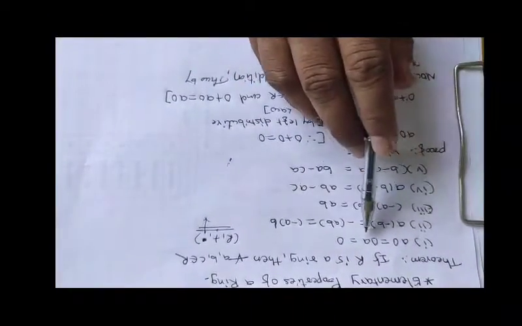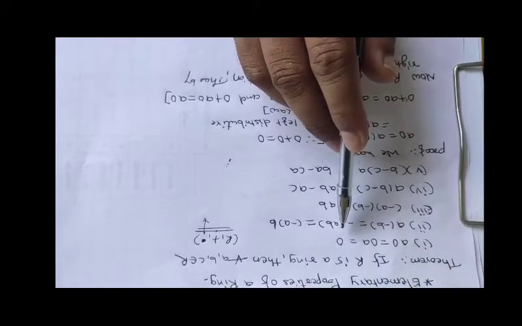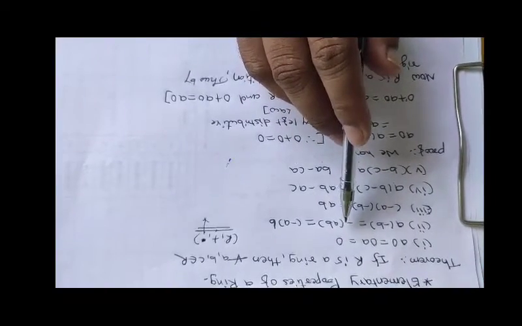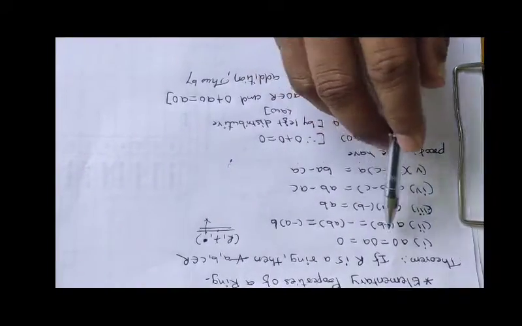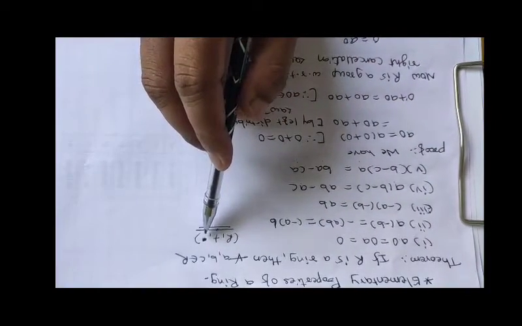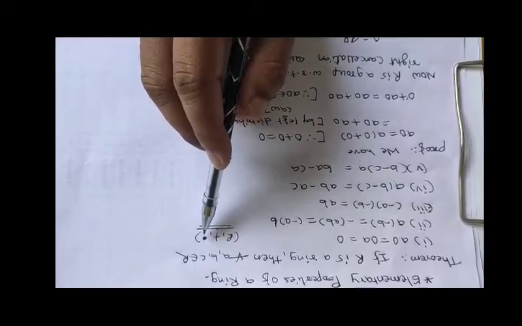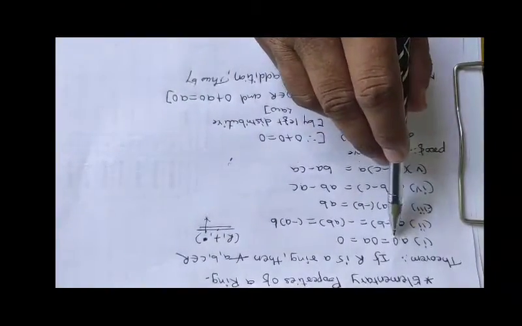So A into 0 is equal to 0 into A is equal to 0. Actually it is not multiplication. We are saying it by convention. Remember it, please. So between A and 0 there is a binary operation, that operation is a dot, and we call it a product. So A into 0 is 0, and we have to prove it like this.